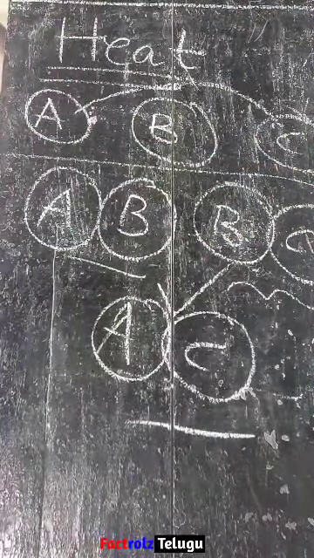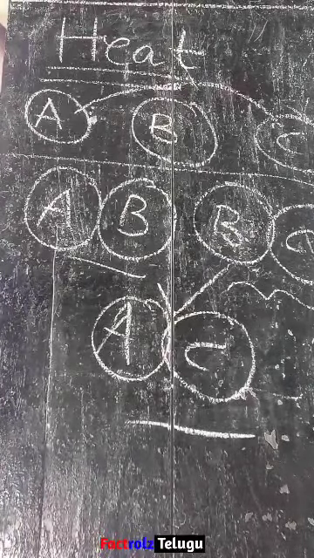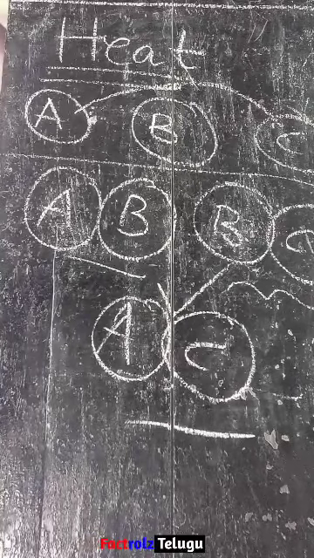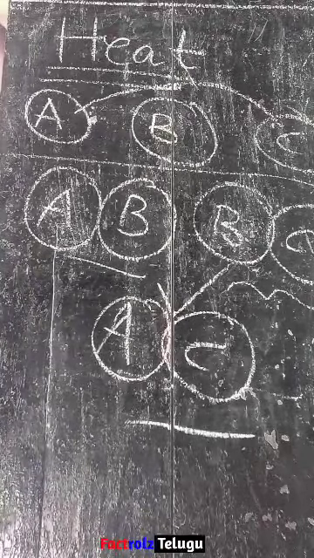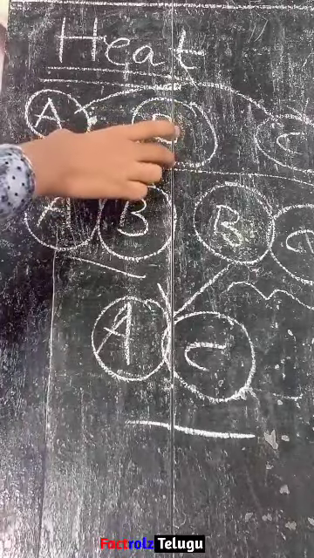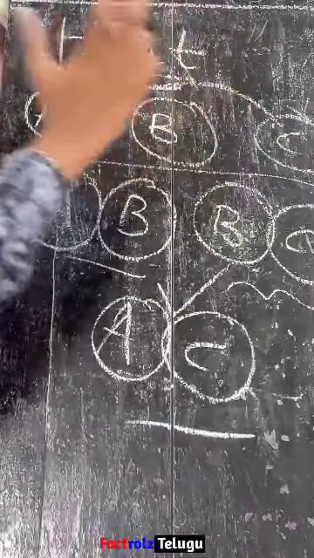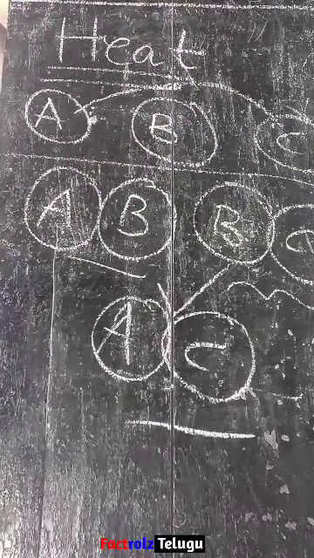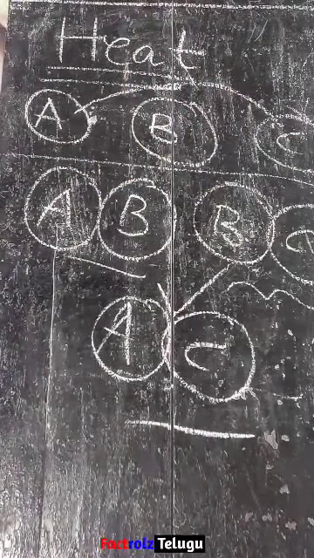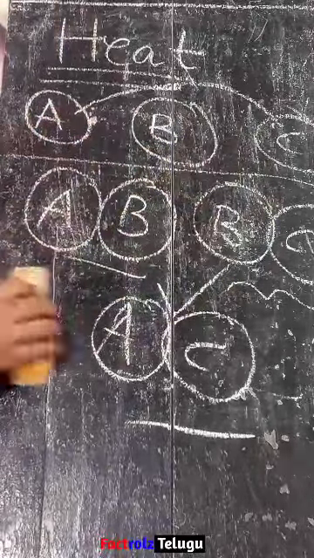So we know that if A is in thermal equilibrium with C, they both have the same temperature. This is the final statement: if any two bodies are in thermal equilibrium, and the second body is in thermal equilibrium with a third one, then the first and third will also be in thermal equilibrium. This is the concept of three bodies in thermal equilibrium.